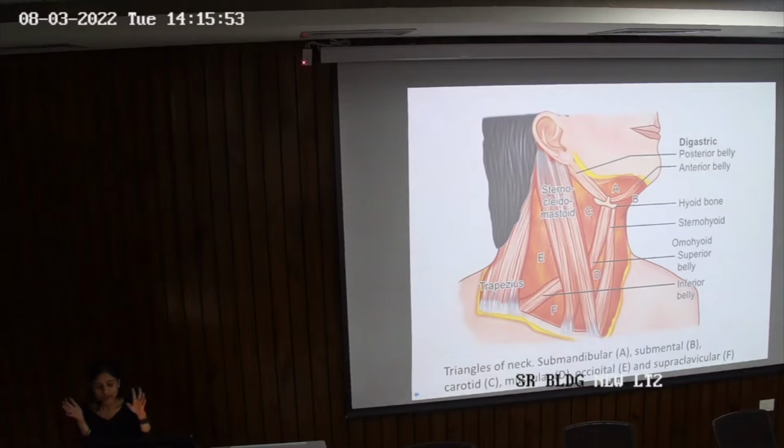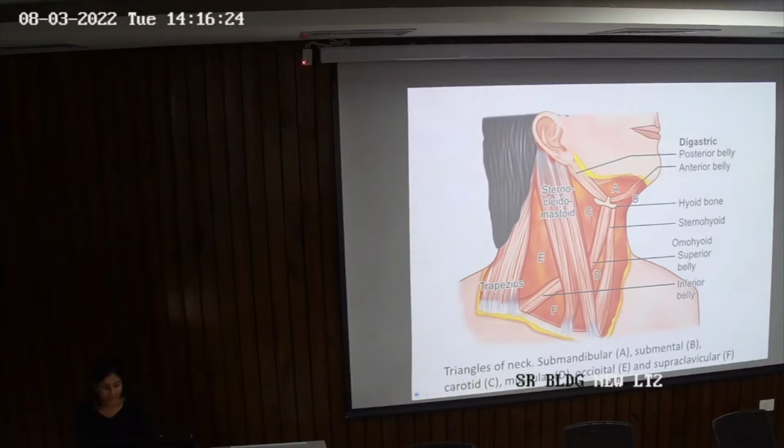So the content of the carotid triangle is the carotid sheath. And what are the contents of the carotid sheath? There's the common carotid artery, which is dividing into internal and external. There's the internal jugular vein. There's the vagus nerve, sympathetic trunk, and ansa cervicalis, right? So that is the content of the carotid sheath, which is the content of the carotid triangle. Now all these four triangles are anterior triangles of the neck.